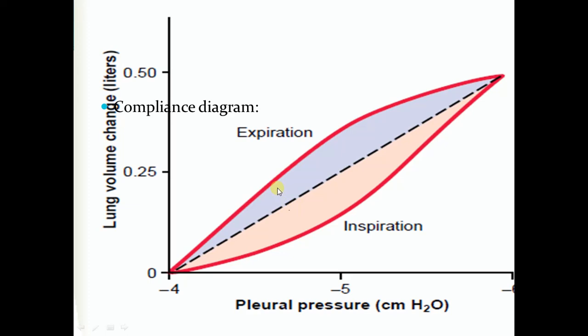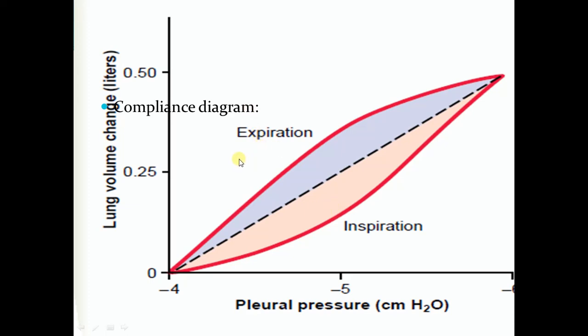Now the question is, why is this relation different during inspiration and expiration? The answer to this question is the difference in the elastic behavior of the lung during inspiration and expiration. Elastic tissue in the lungs behaves differently when it is being stretched during inspiration as compared to when it is recoiled or retracted during expiration.